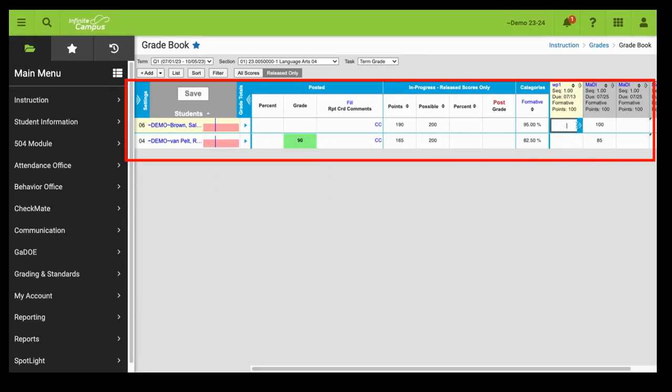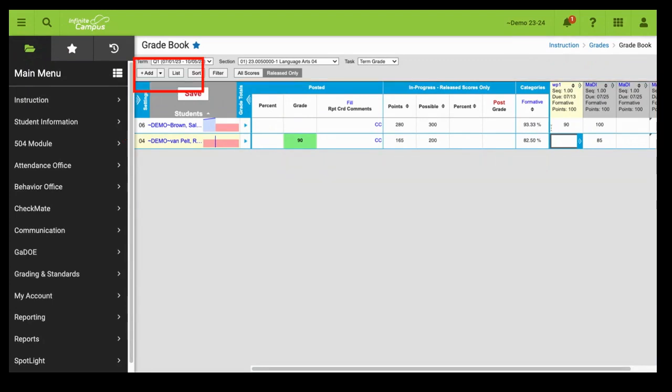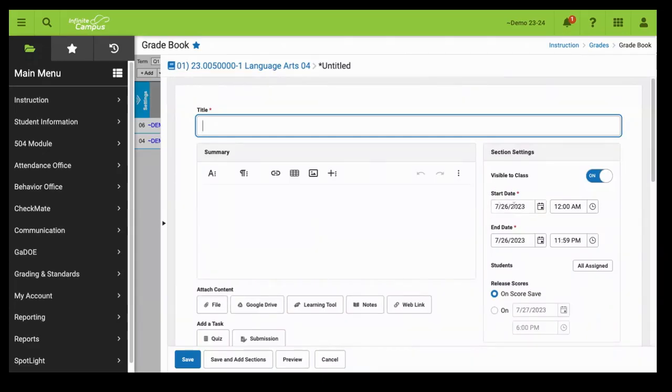So again, I can simply type in grades if I would like to here. I do not have that copy down option. If I wanted to create an assignment, I would simply click the Add button here. And now the screen should look familiar to you because this is the same one that you saw under Progress Monitoring.